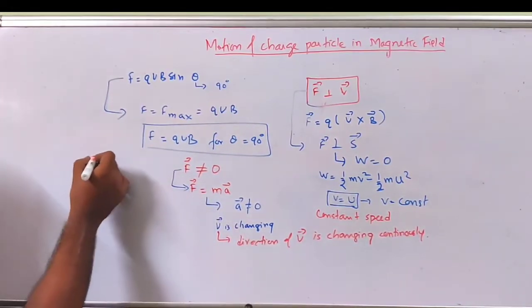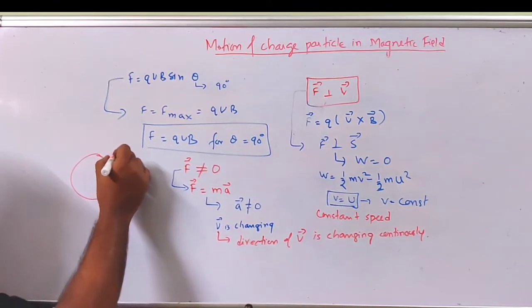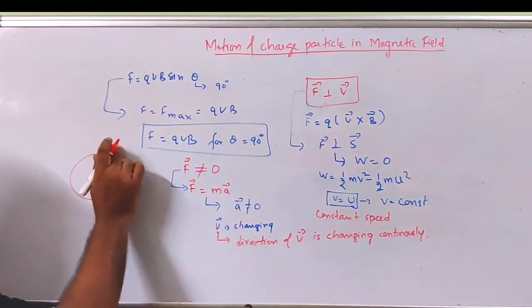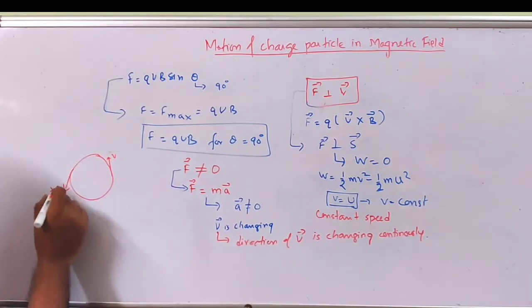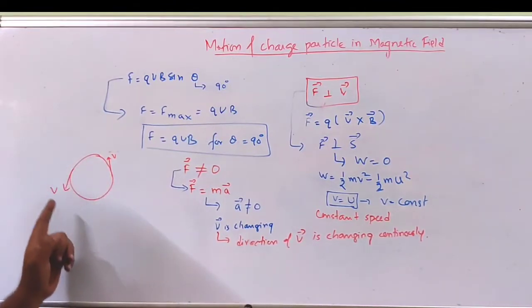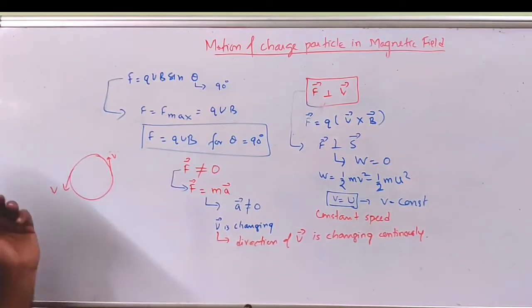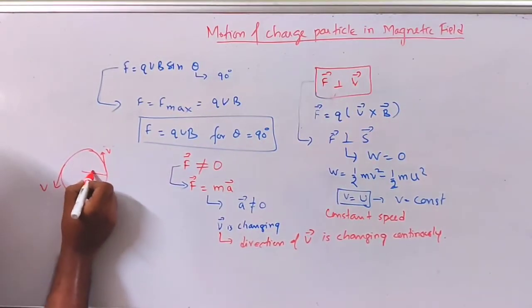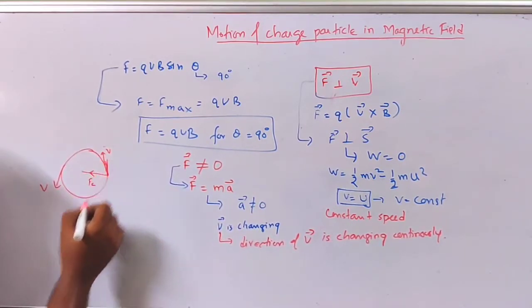In uniform circular motion, when a particle moves in uniform circular motion, this is speed v. So speed at each and every instant is not going to change. So magnitude of velocity is not going to change, but direction of velocity is changing at each and every instant. And work done by centripetal force, this force Fc, it is radial force, it is perpendicular to velocity, it is perpendicular to displacement.